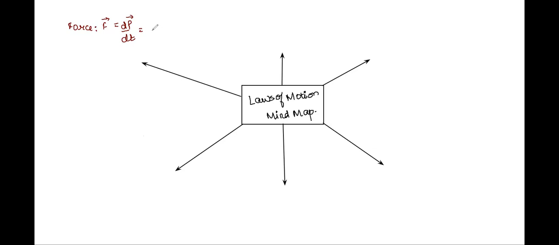Then you have this word momentum, meaning the product of mass and velocity. Substituting it here, d by dt of mv, right? Now, for this, you had two branches. First, supposing m is constant, that is the mass of the system is not changing. Then we all know, we have learned that every constant quantity comes out of the differential. Doing that, we get m times dv by dt is equal to force.